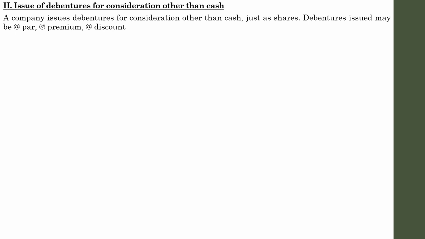For example, a company may purchase an asset from a vendor and issue its debentures in exchange for the asset. Instead of paying in the form of cash, the company might offer its debentures in exchange for the assets. So the company might deal with such situations at par, at premium, or at discount. That may be specifically mentioned in the question.